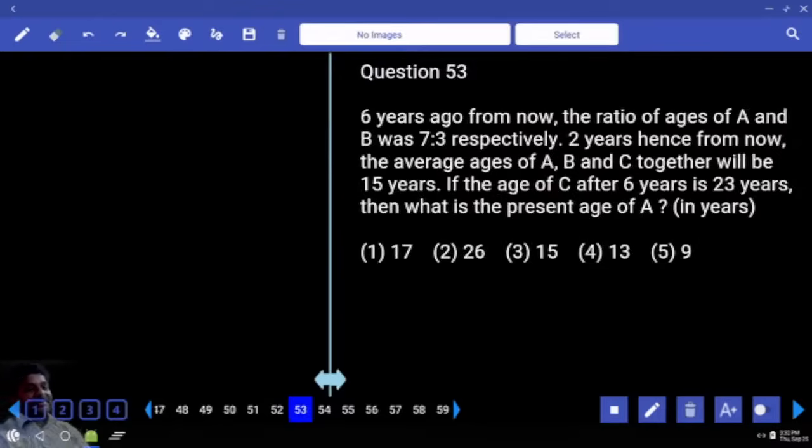6 years ago from now, the ratio of ages of A and B was 7:3. 2 years hence from now, the average age of A, B, C together will be 15. If the age of C after 6 years is 23 years, then what is the present age of A? A's present age, correct? A's present age. Okay.